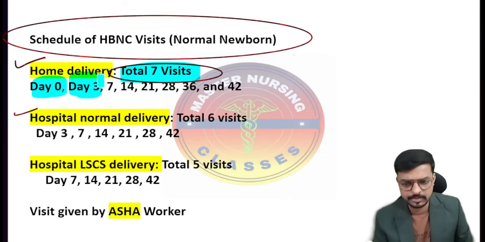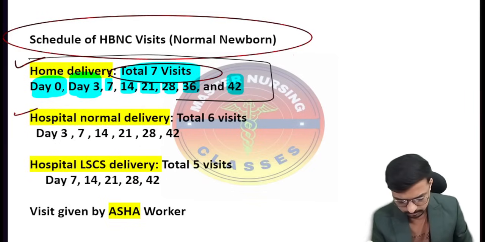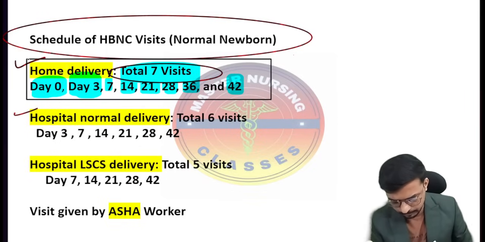Next, day 3, then day 7, 14, 21, 28, 36, and 42. So a total of 7 visits should be done by the ASHA workers if the baby is born at home only. Okay, so that's very important.